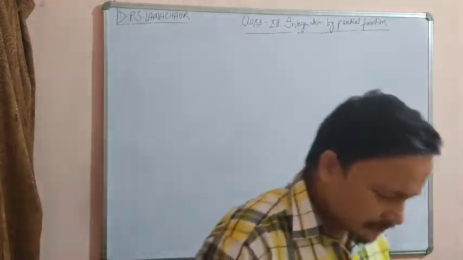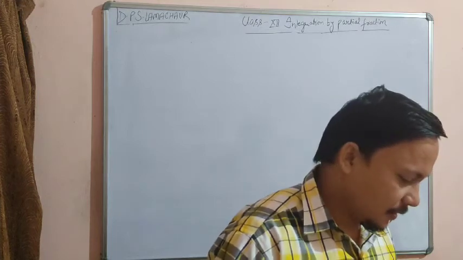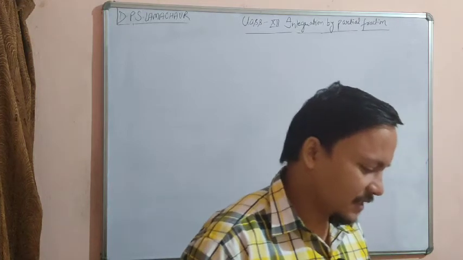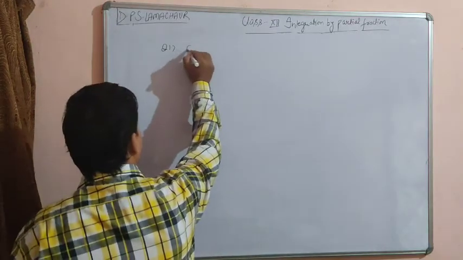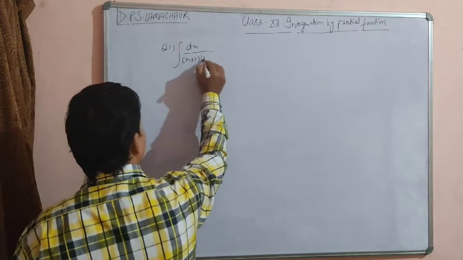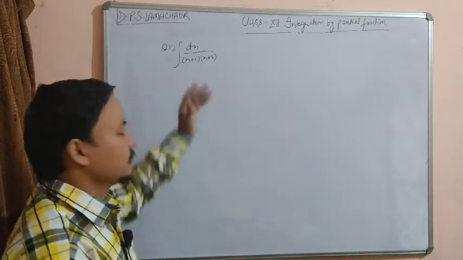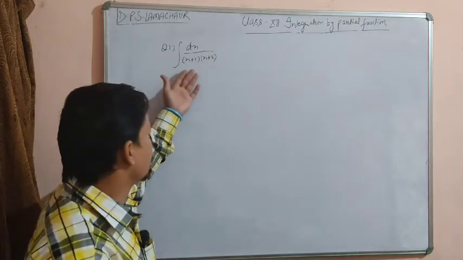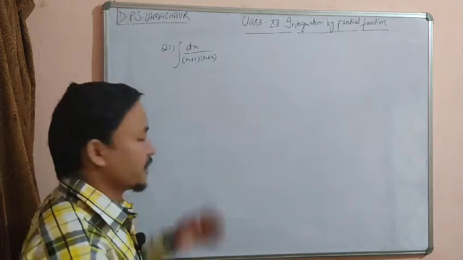Beta, let us take one example. The very first question, example number 11, integration dx upon (x plus 1)(x plus 2). Here you can easily check, beta, that in this question there is no polynomial function in the numerator.